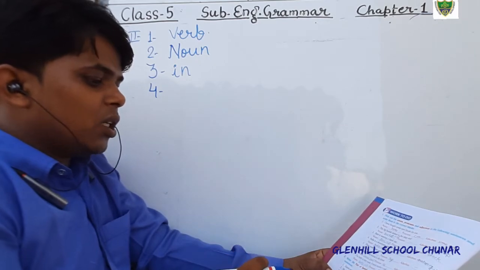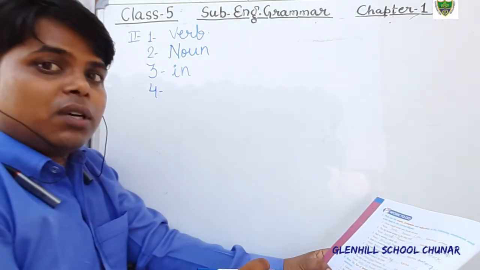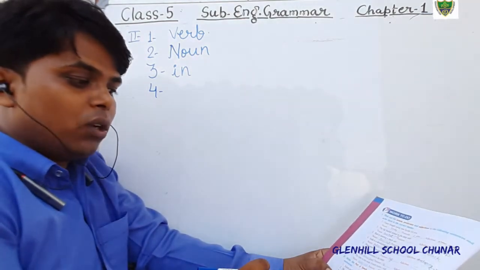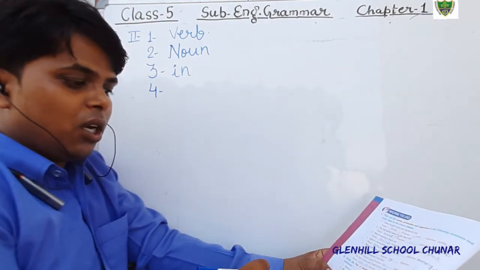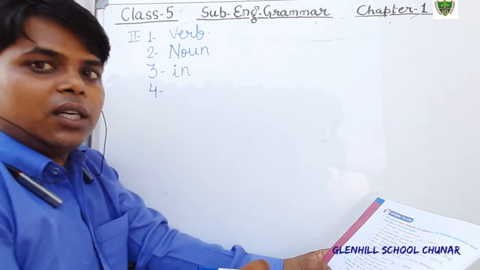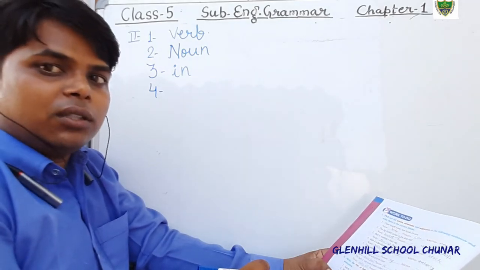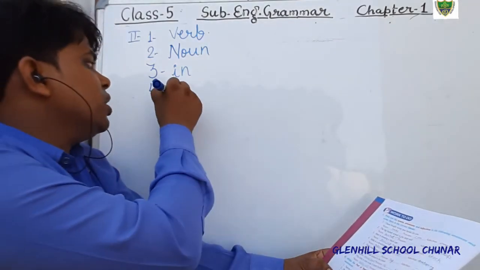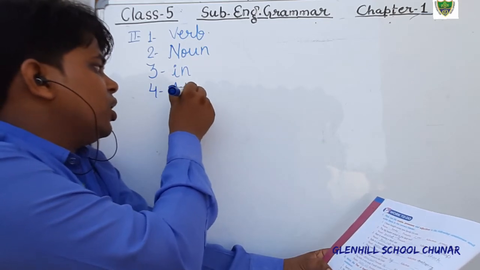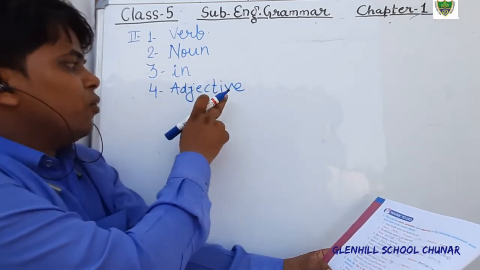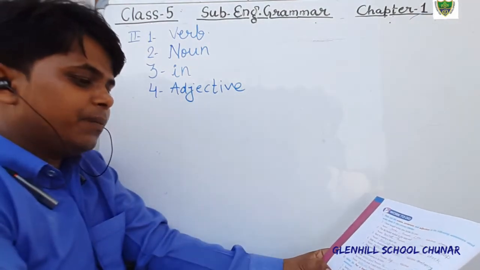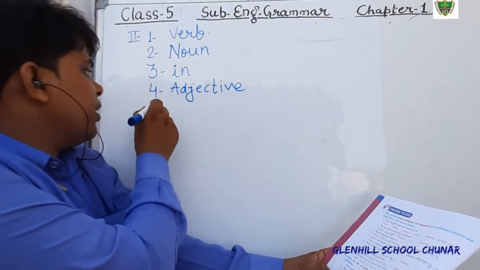Question number 4. Lata Mangeshkar is a famous singer. Famous singer. Singer is noun. And before singer, there is a word that is used, famous. What is famous? It describes the noun singer. Therefore, famous is adjective. Just fill it here. Adjective. In question number 4, you have to fill the adjective. Just write down.